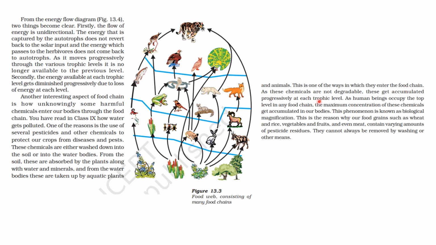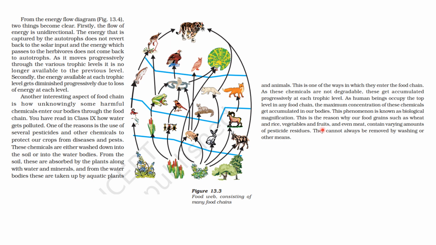Now, as these chemicals are not degradable, they get accumulated progressively at each trophic level. हर trophic level पे accumulate होना start हो जाएंगे. Now, as human beings occupy the top level in any food chain, maximum concentration of these chemicals get accumulated in our bodies. हम higher end पे है ना, हम top पे होते हैं फूड चेन्स में. ठीक है. तो बहुत accumulation हो जाता है. तो this phenomena is called biological magnification.